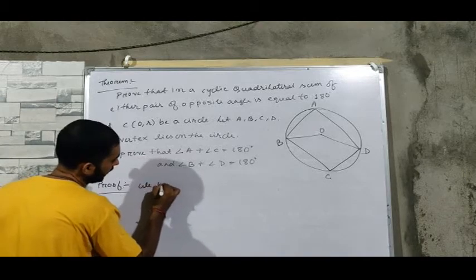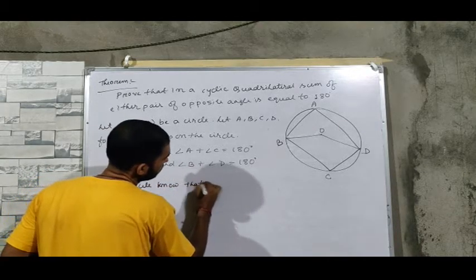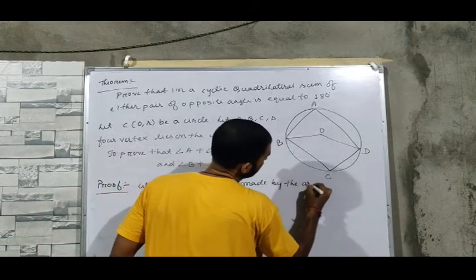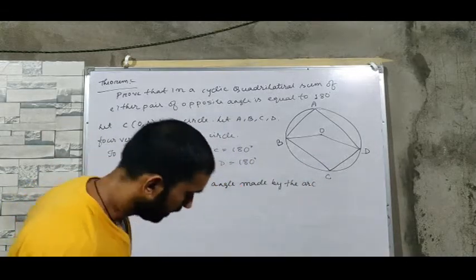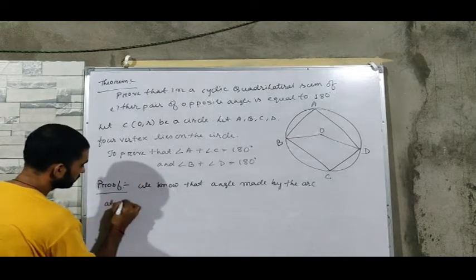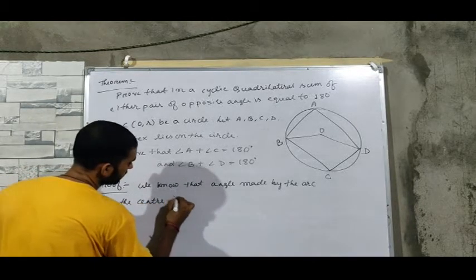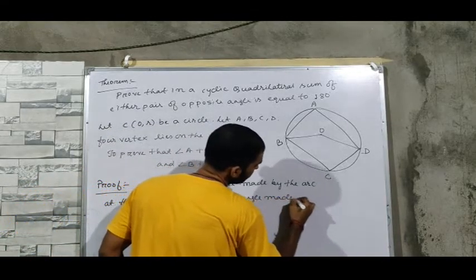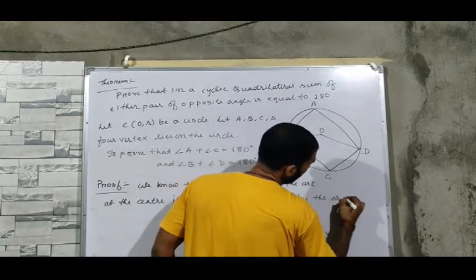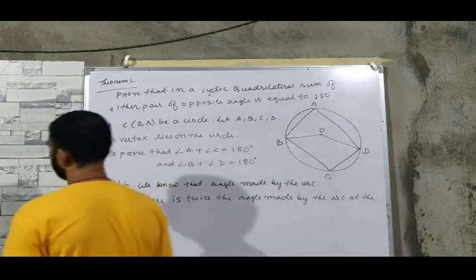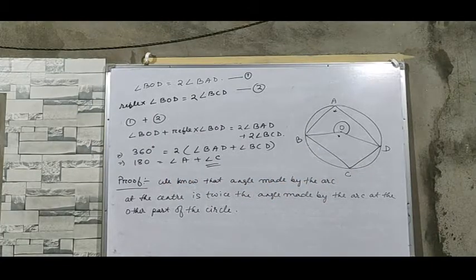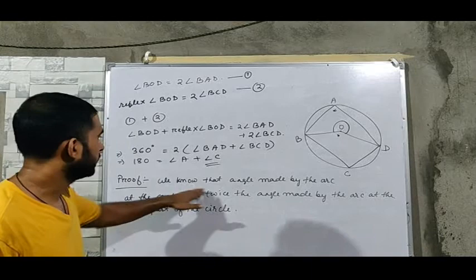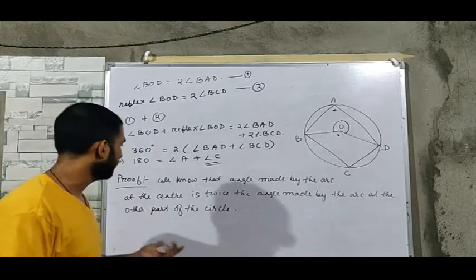We know that, again we use the theorem: the angle made by the arc at the center is twice the angle made by the arc at the other part of the circle.